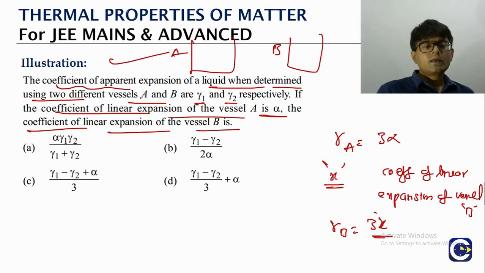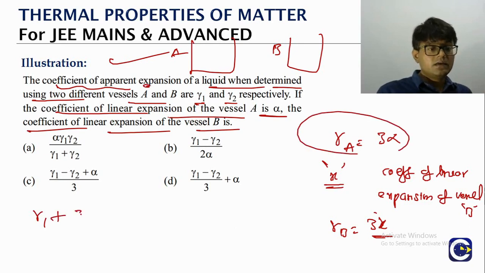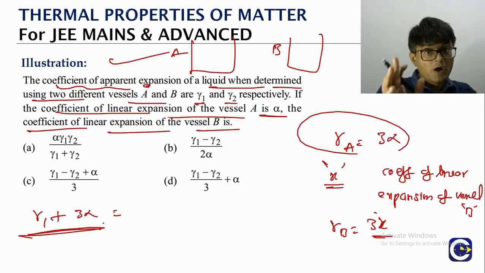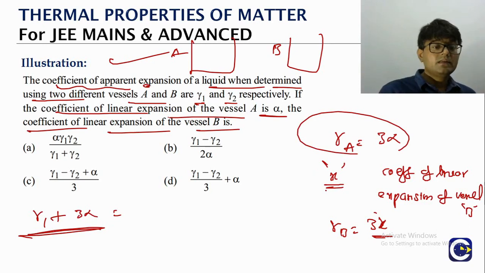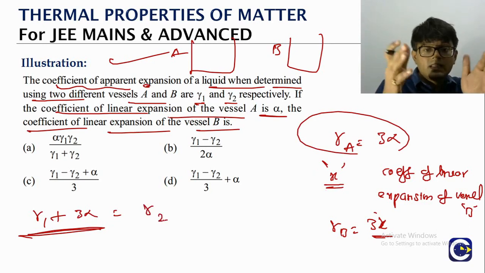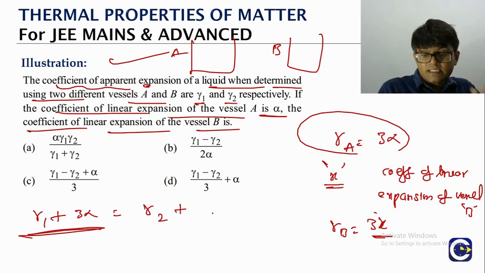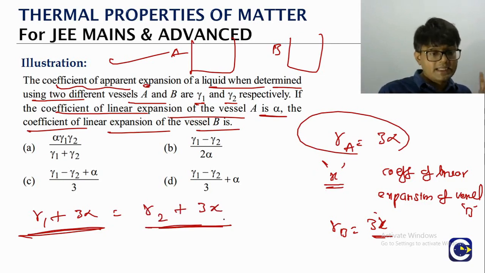Look at it. Real expansion coefficient for any liquid, in case we are dealing with the vessel A, is the apparent expansion coefficient gamma 1 plus the gamma of the vessel. This is the real expansion coefficient of the liquid, which will be a property of the liquid. That will remain the same. When you are dealing with the vessel B, the apparent expansion there is gamma 2 plus the vessel gamma, 3x.